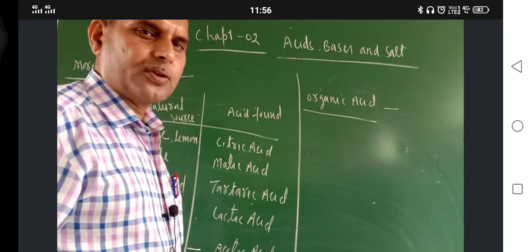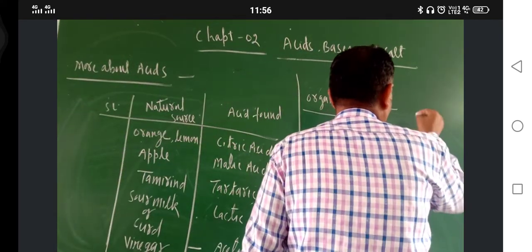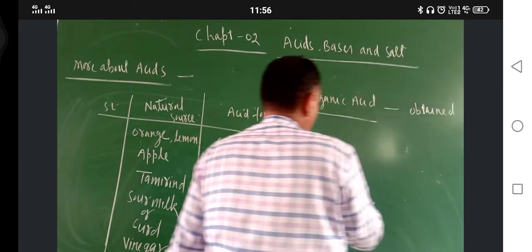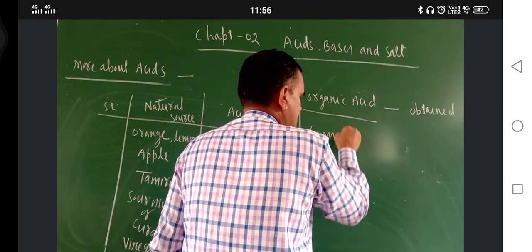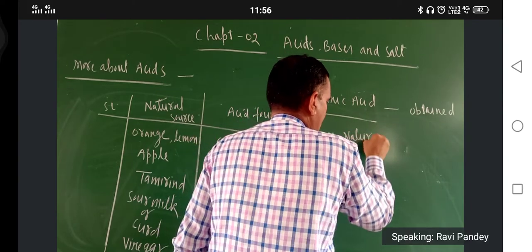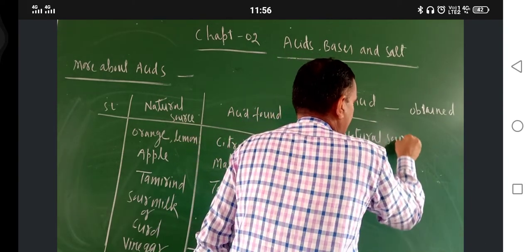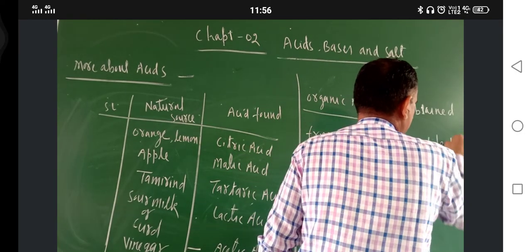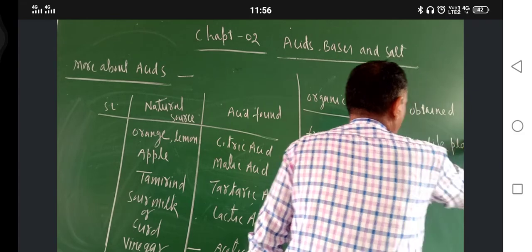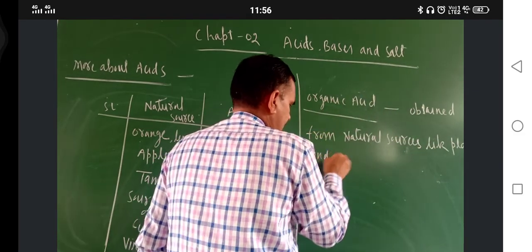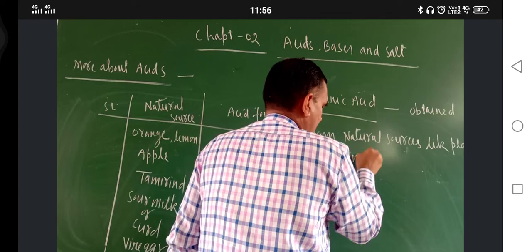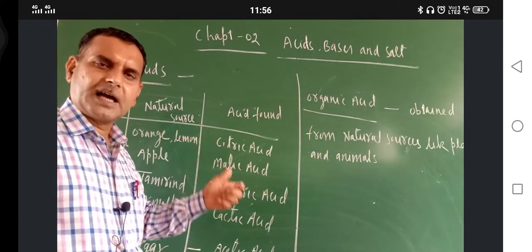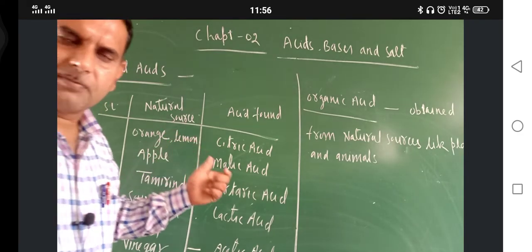Organic acids are those acids which are obtained from natural sources, like plants and animals. So organic acids are those acids which are obtained from natural sources.